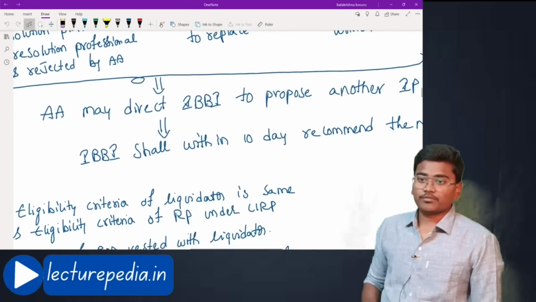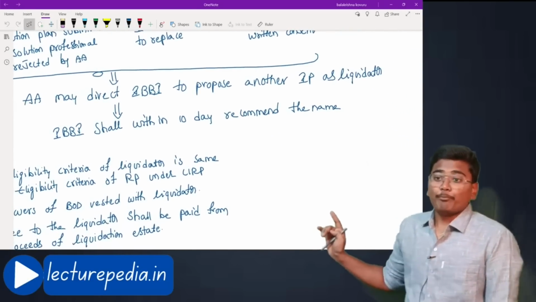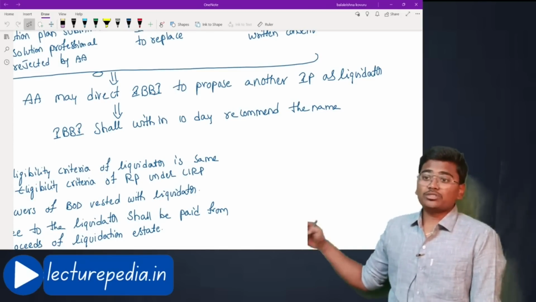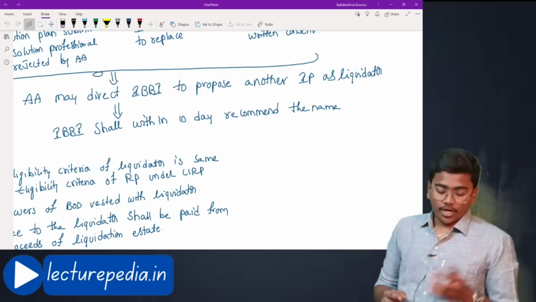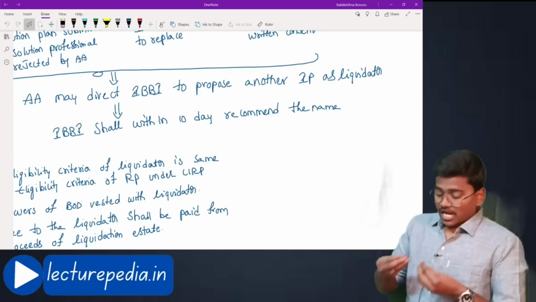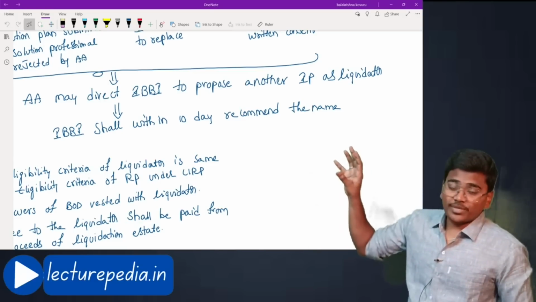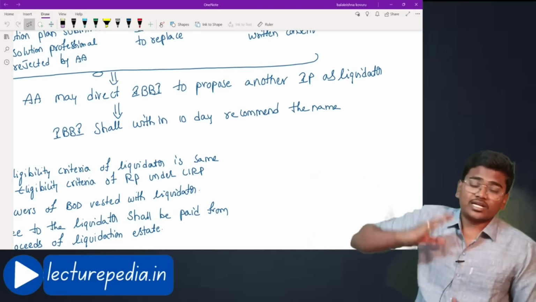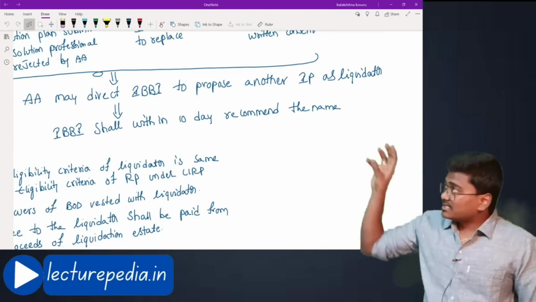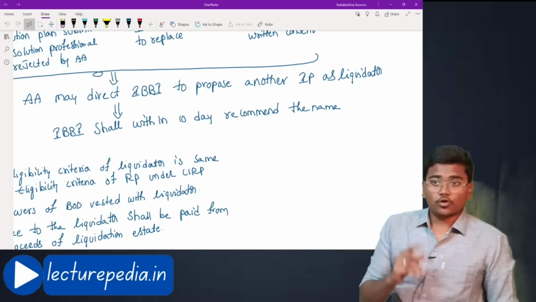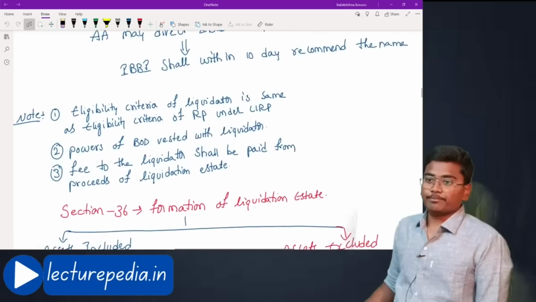Hope that is clear. Now, in these three cases, adjudicating authority may direct IBBI to propose another insolvency professional as a liquidator. Okay, they don't want to appoint the existing person as a liquidator. In that case, adjudicating authority will ask the IBBI to propose a name of a person who should be appointed as a liquidator for the company. In that case, IBBI will propose the name within 10 days. Such person will be appointed as liquidator of the company. Hope that is clear. The IBBI shall within 10 days recommend the name.